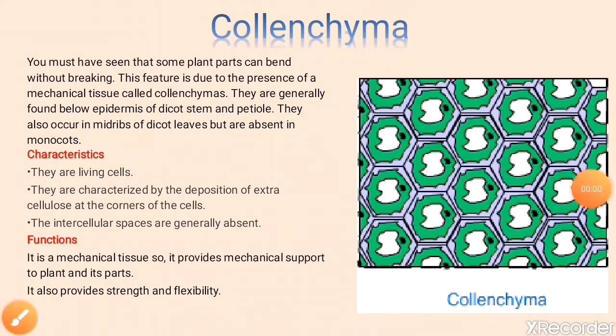So this feature is due to the presence of a mechanical tissue called collenchyma, and they are generally found below epidermis of dicot stem and petioles. They also occur in midribs of dicot leaves but are absent in monocots.